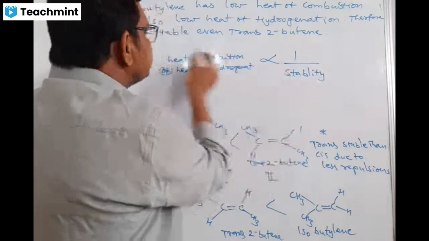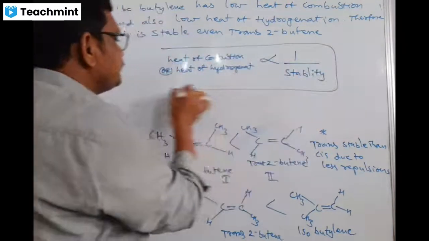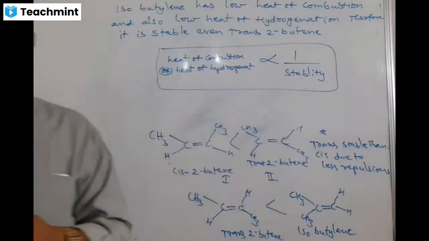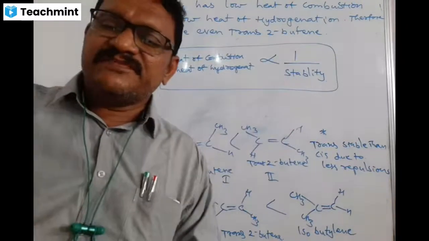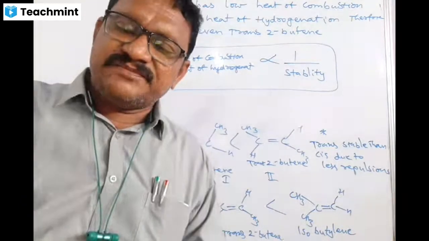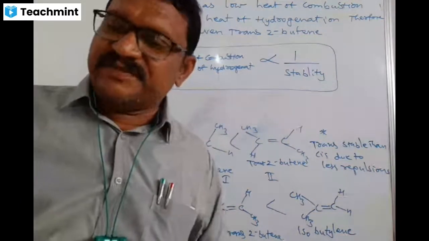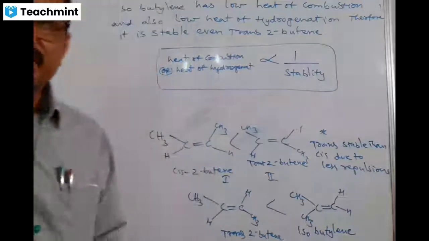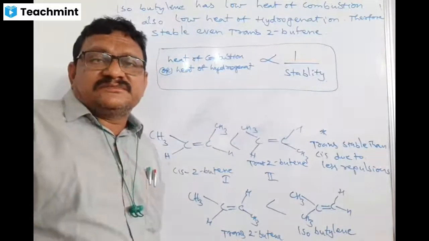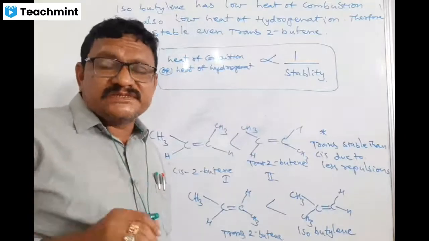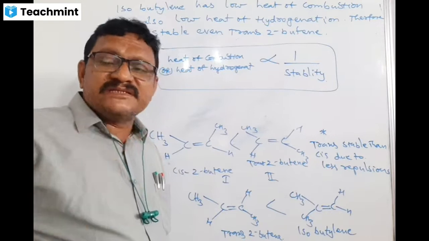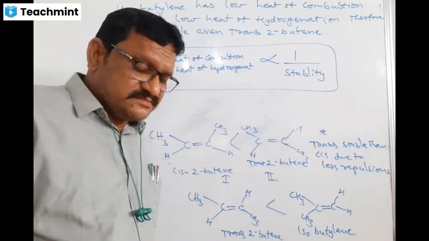So what is the relation between combustion and stability? You write this. Then you can easily pick up the bit, easily crack the bit, whether it may be any entrance, NEET or IIT. So many times I told you, students, the difference between IPE and entrance level is very simple.